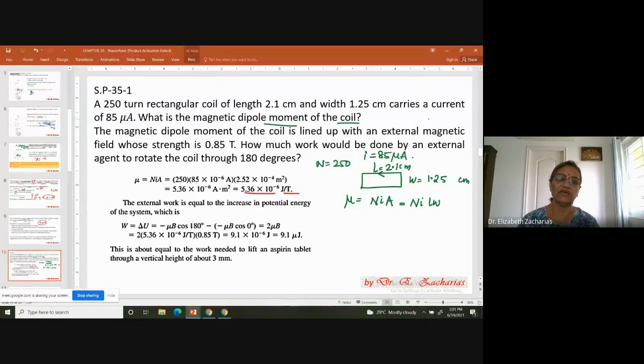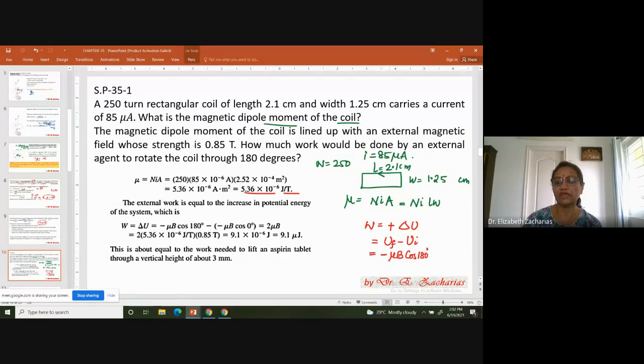Okay, so let's say that W equal to, we have just seen, W equal to minus delta U, sorry, plus delta U. Therefore, this is UF minus UI. So W is going to be minus mu B cos 180.